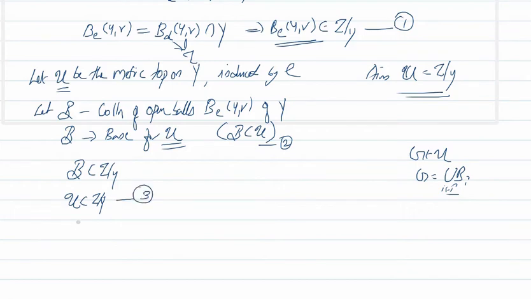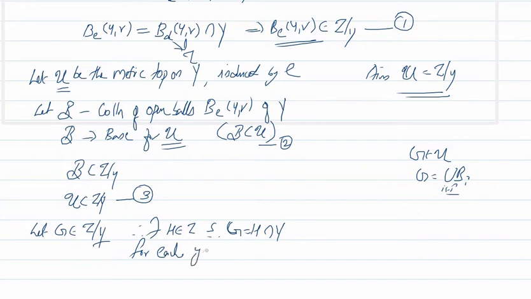Now we have to show that tau restricted to Y is contained in U. For that we can take an element of tau restricted to Y. That is, let G belong to tau restricted to Y. That means there exists H in tau such that G can be written as H intersection Y. That is the definition of tau restricted to Y. For each y in G, y belongs to H, because G is H intersection Y. So y belongs to G means y belongs to H also.